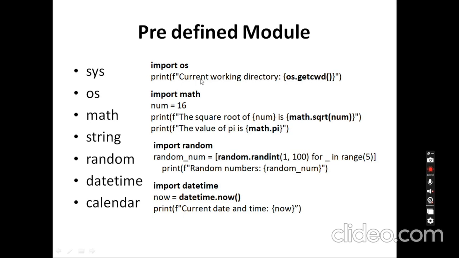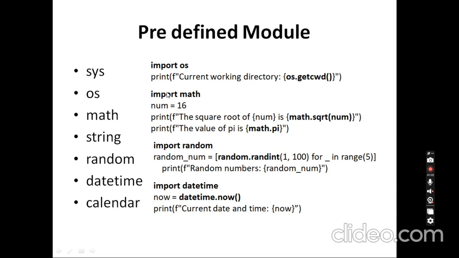It will give the directory we are working in.